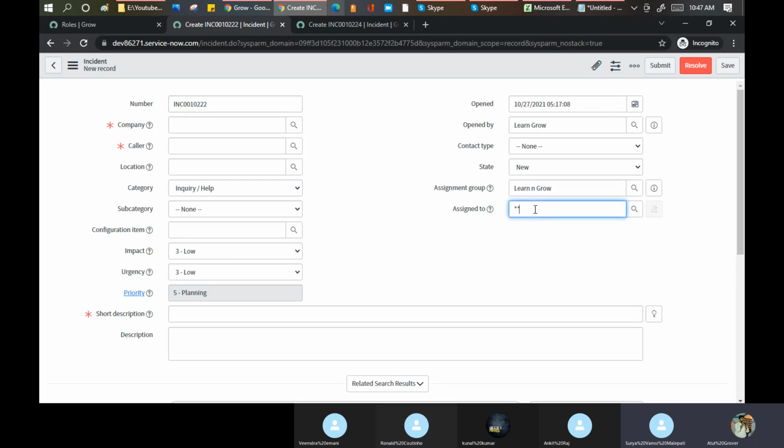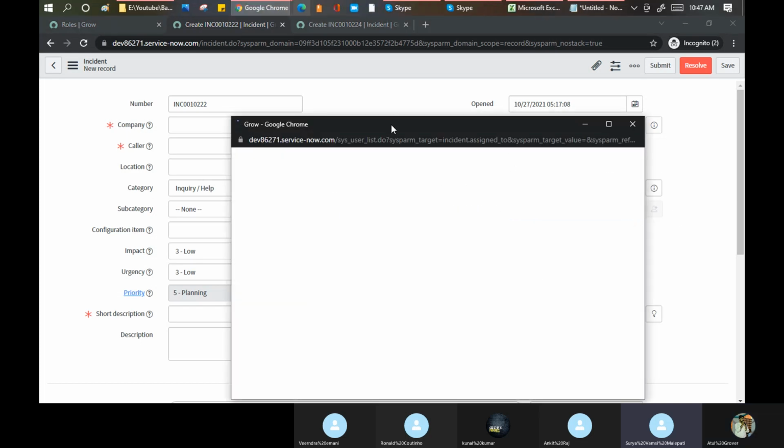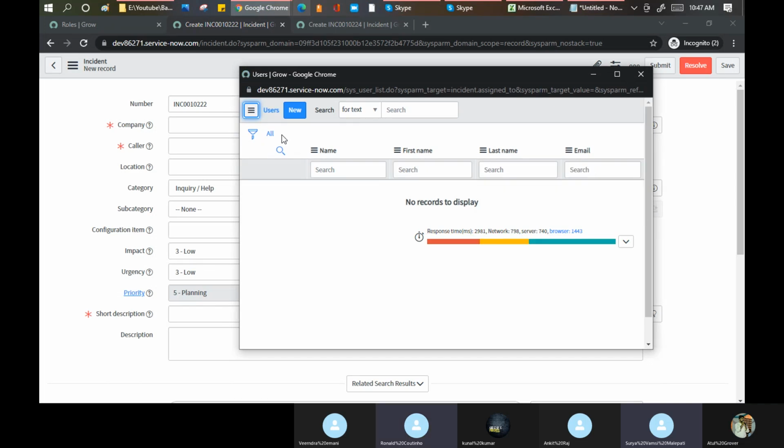Learn and grow, and let's see who are the members here. This double asterisk means you can see values automatically here. No, it's not showing any user here.